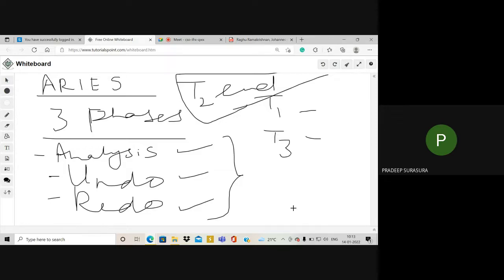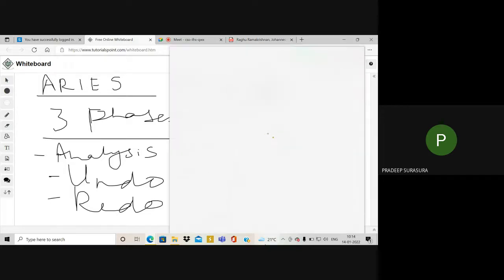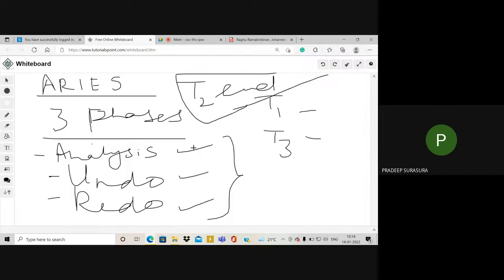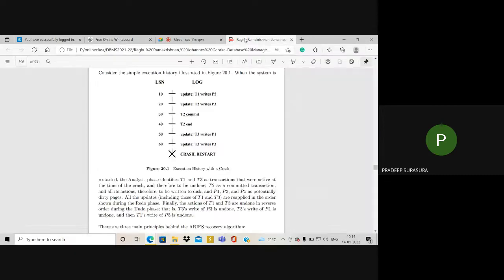You may ask a doubt: what if we get a crash again and again? We are not sure what the system crashed with. Whether only these transactions are creating the crash or there might be some other failure, we are not sure. So this is how your Aries algorithm works.